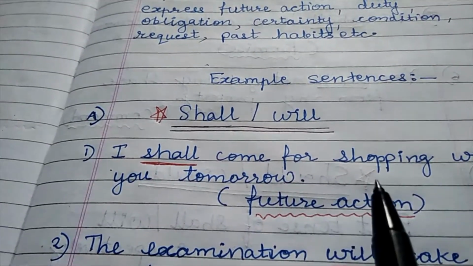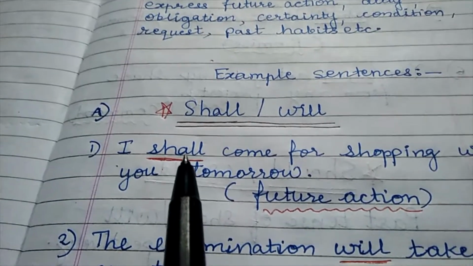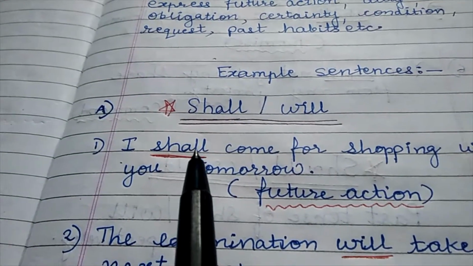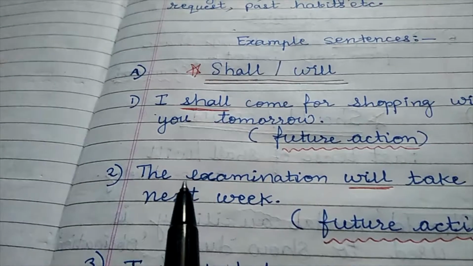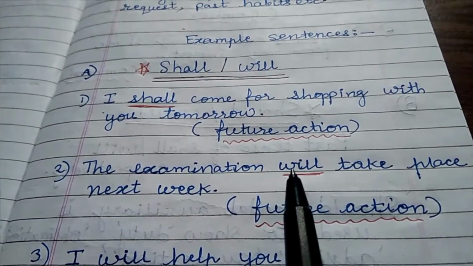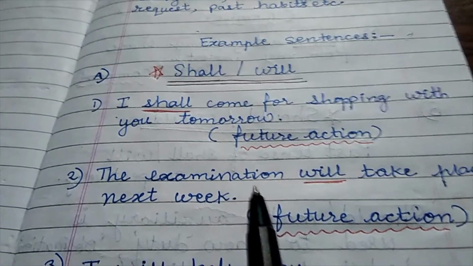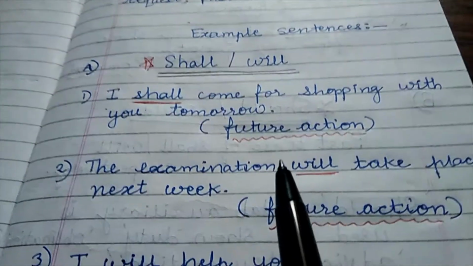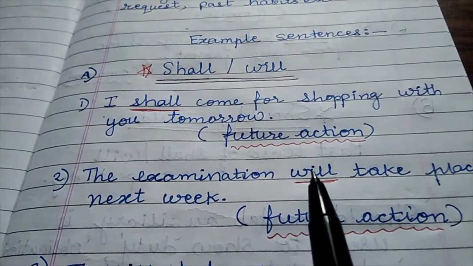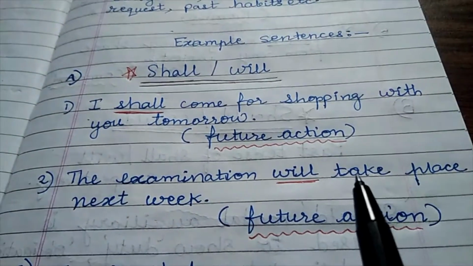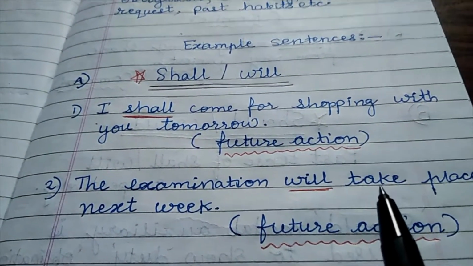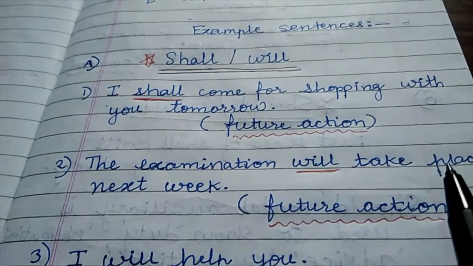So it shows future action, and at that time the modal auxiliary shall is used. Now see the next example. The examination will take place next week. This also shows future action. Here the modal auxiliary will is used, and take is the main verb. Take place is the phrase.